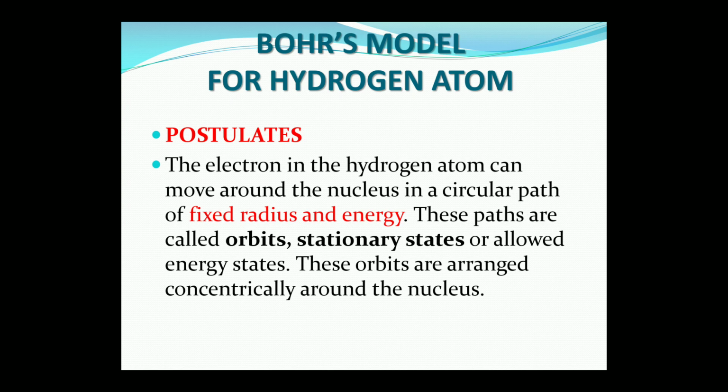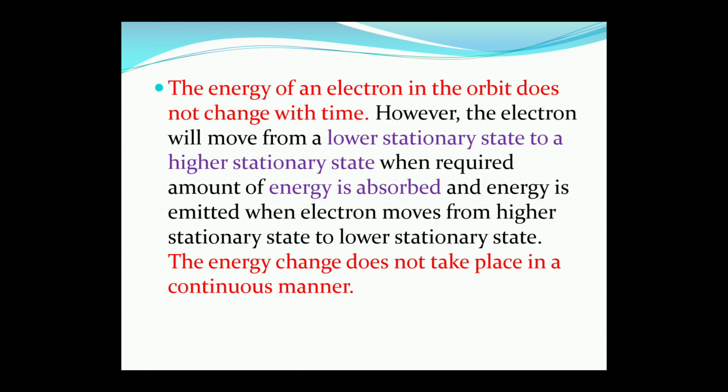And stationary state: the orbit does not shrink, there is no loss of energy. So the orbit will remain a stationary state, and they have a certain fixed amount of energy or allowed energy state. So these orbits are arranged concentrically around the nucleus. The energy of an electron in the orbits does not change with time. However, the electron will move from a lower stationary state to a higher stationary state when the required amount of energy is absorbed, and the energy is emitted when the electron moves from a higher stationary state to a lower stationary state. The energy change does not take place in a continuous manner.